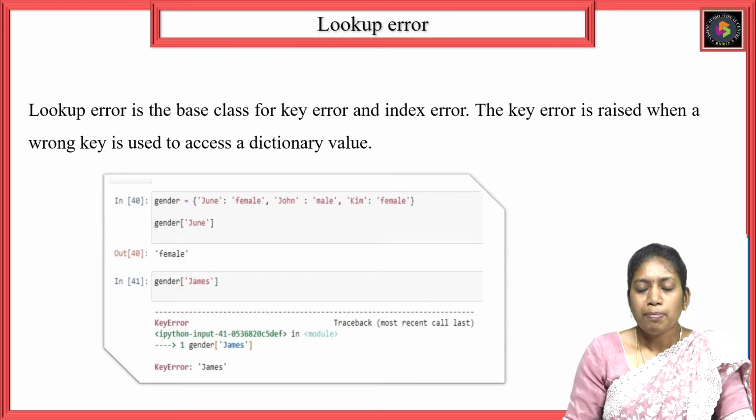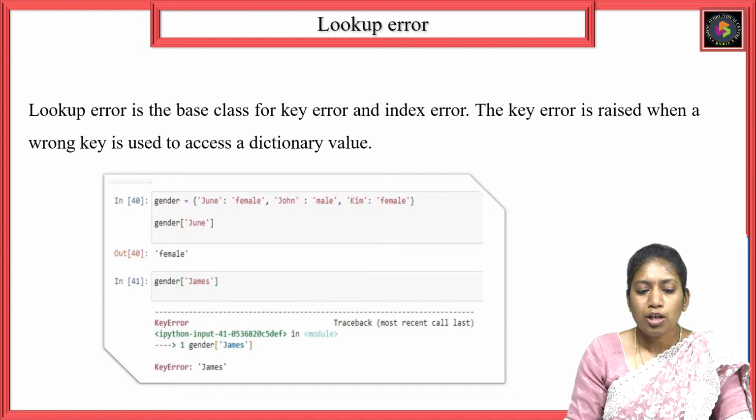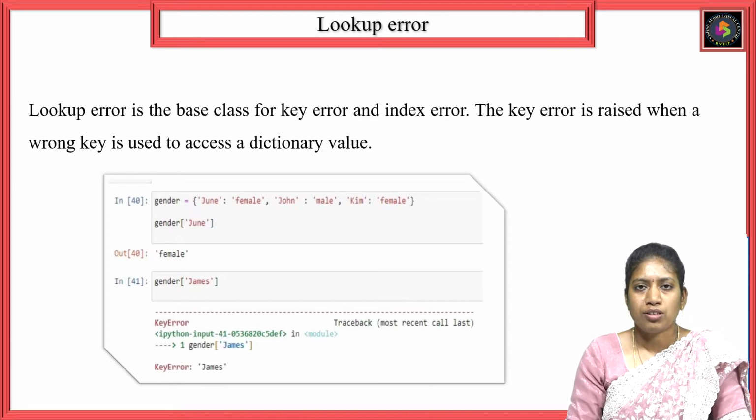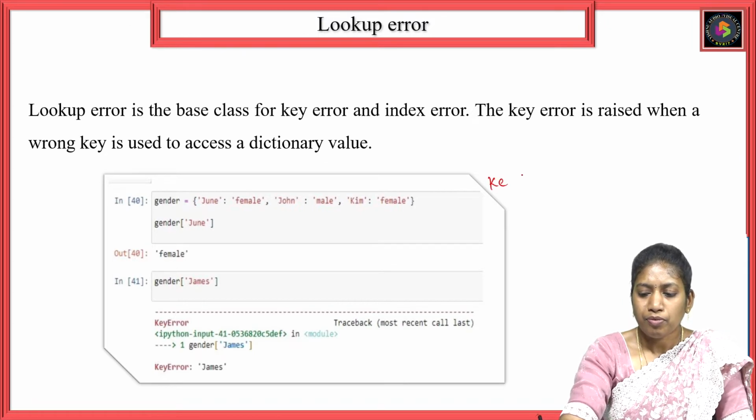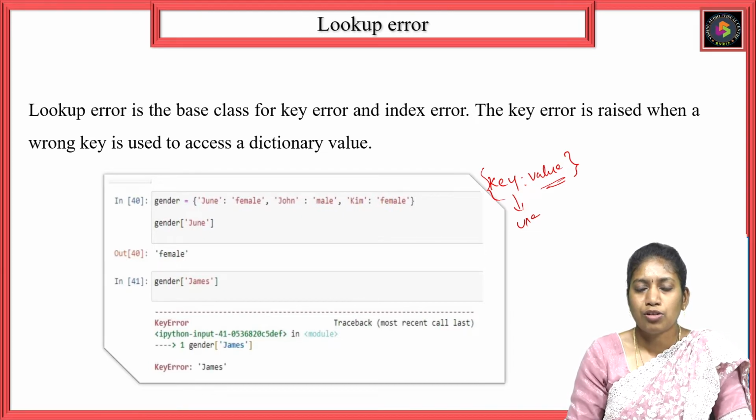Lookup error. Lookup error is a base class for key error and index error. In our exception hierarchy, we already saw that lookup error is divided into two parts, key error and index error. So what is a key error? Key error is raised when a wrong key is used to access a dictionary value. Generally we know the dictionary concept, right? In a dictionary, everything is stored in the form of key-value pairs. If I try to access a value, I need to use its key. With the help of a key only, I can access the values in the dictionary.